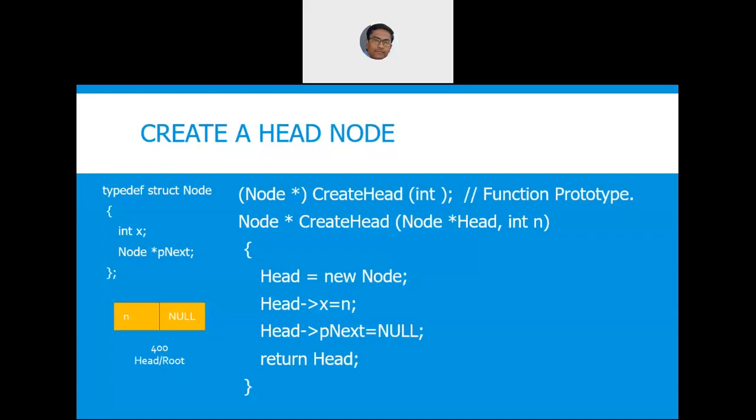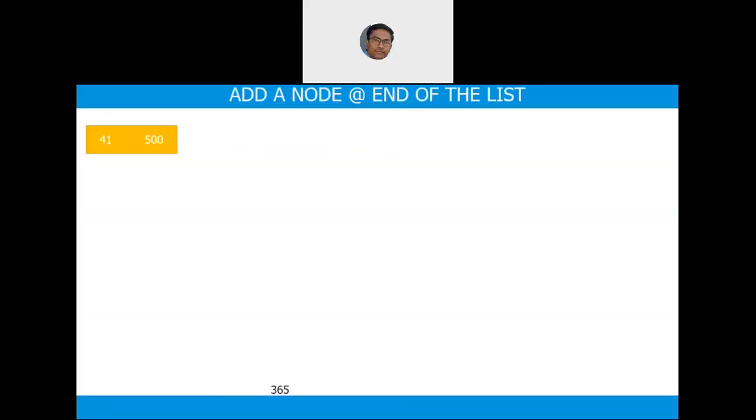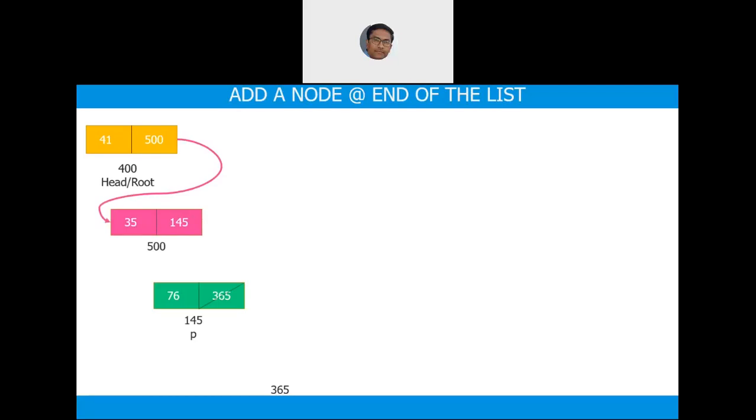Let us switch to the slide. Assume that you are asked to write a C++ function to add a node at the end of the list. Then first you write the structure, then you specify that your head is a node star head. Then you draw a diagram like this with appropriate addresses. You are starting at 400, which you assume as head. There is a new node whose value is 91 that needs to be attached.